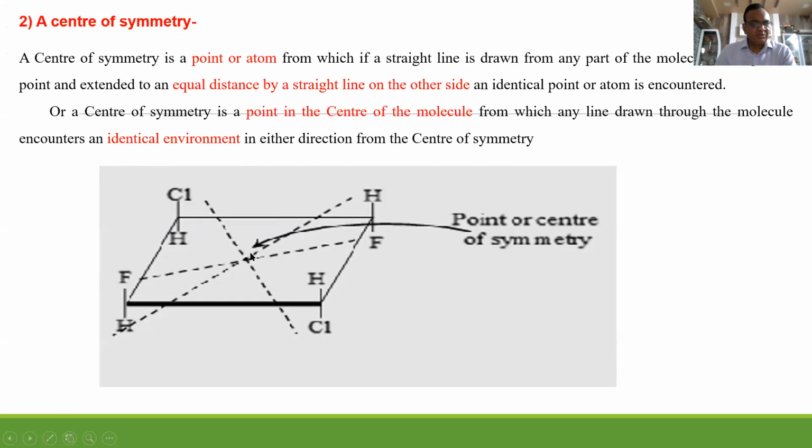Now, what is center of symmetry? A point in the center through which, if lines are drawn on either side, it gives equal halves. Again, what is center of symmetry? A point in the center of the molecule through which, if lines are drawn, it gives two equal halves. That is called center of symmetry.